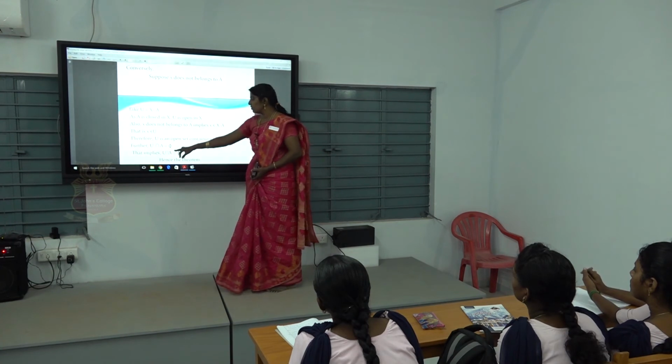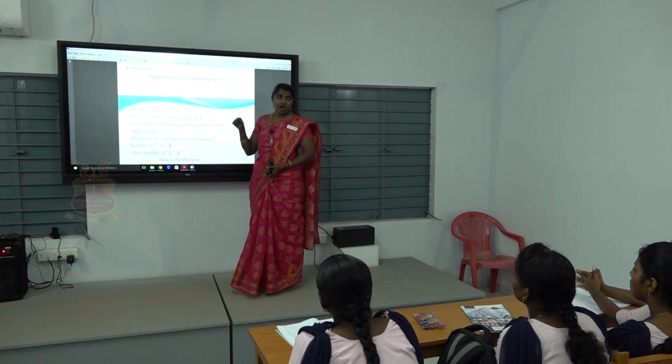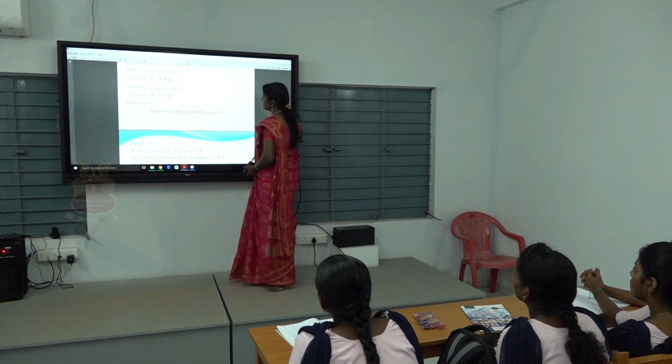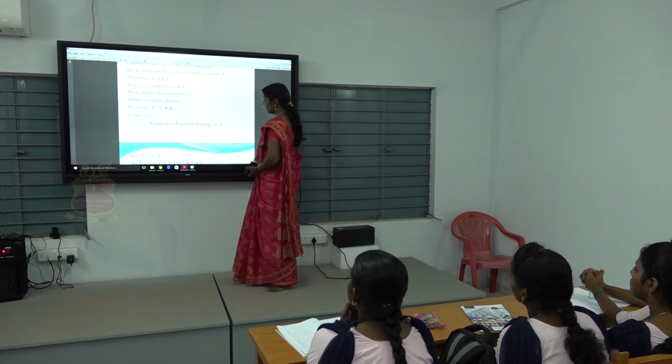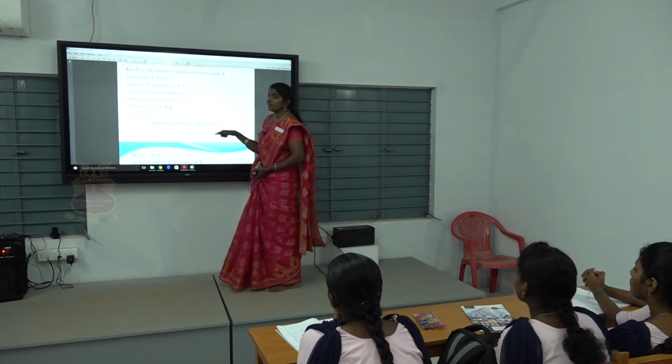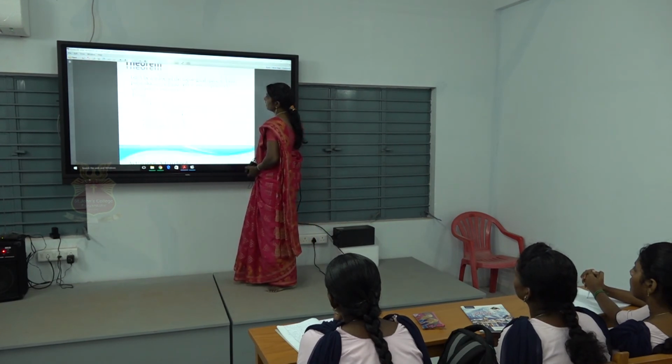But this is a contradiction, because in our assumption in the starting, what did we assume? X does not belong to A closure, so we get the contradiction. Because in our statement we have